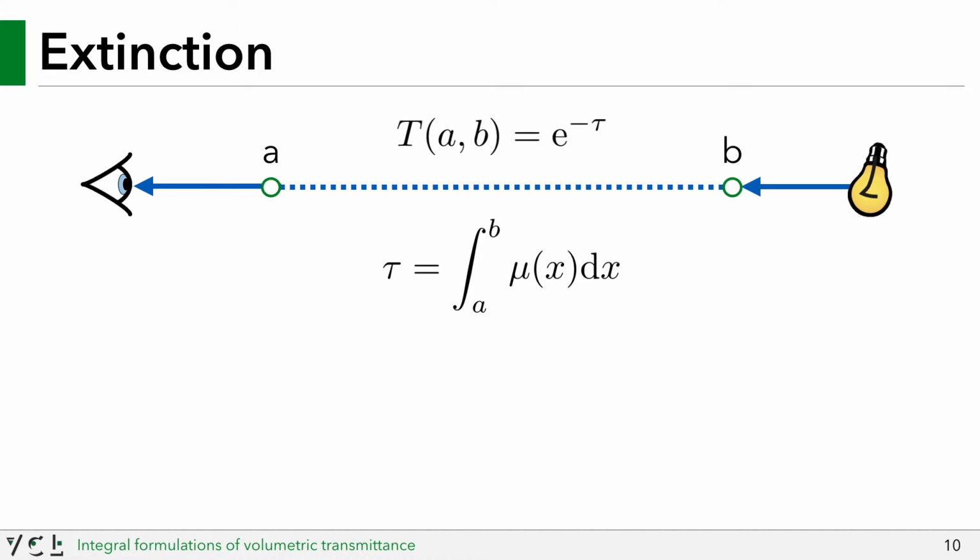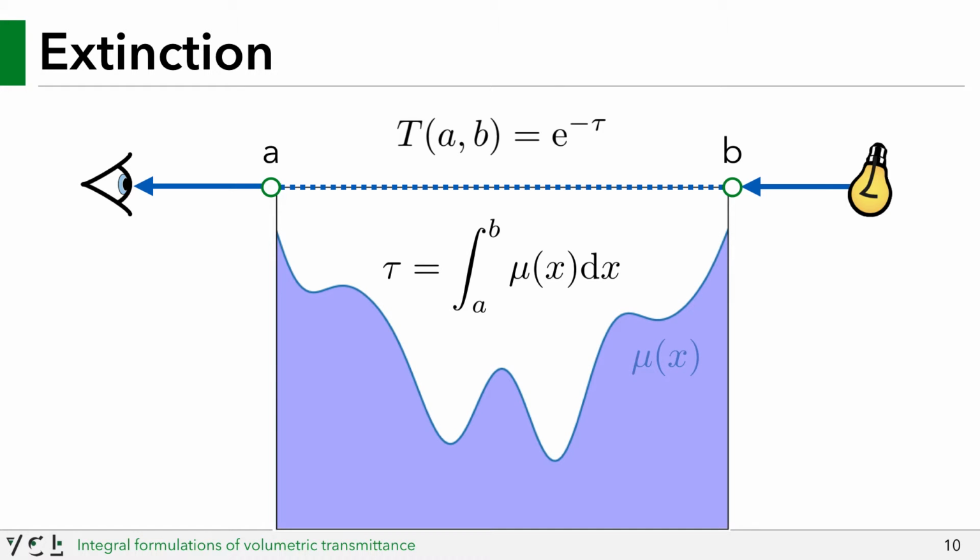The extinction is the combined attenuation from both scattering and absorption along some stretch of the medium. You can think of this quantity as the density of your medium at any point x. Therefore, the exponential form of transmittance basically states that the more dense your medium, the more collisions there will be between photons and particles, thus the less radiance will make it through.